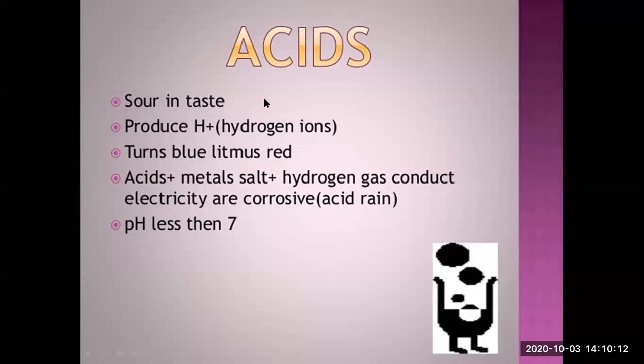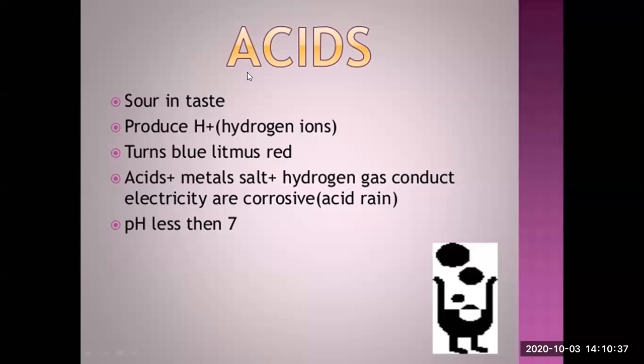And acids also get mixed in rain or gases. It forms acid rain, which also we are going to learn in this chapter. Like we always say, you should not take a bath or go outside in the first rain. Why? You must have generally heard this.